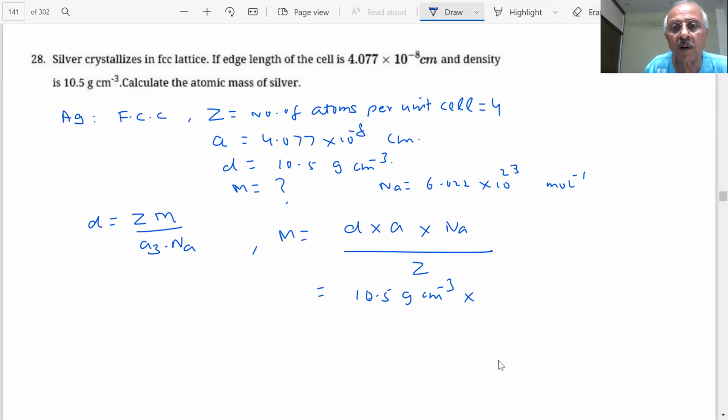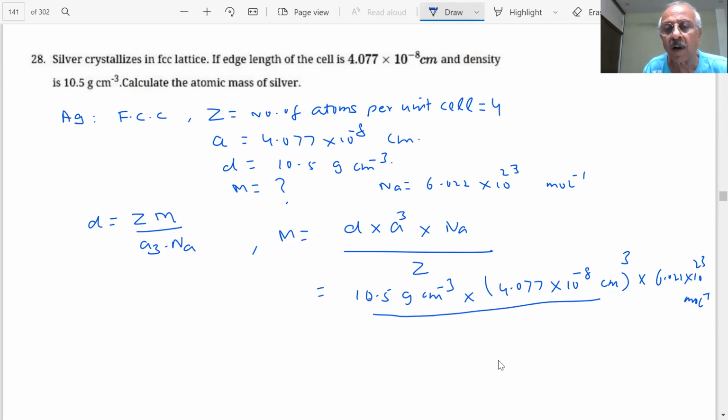This is our a cube. What is a cube? 4.077 times 10 to the minus 8 centimeter, whole cube. And you have 6.022 times 10 power 23 per mole, and you have 4.